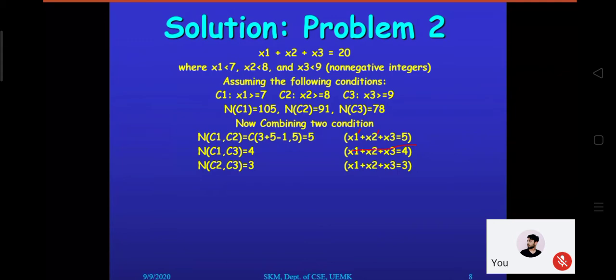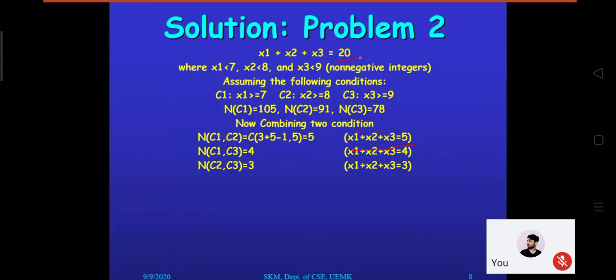Thank you. So what she is mentioning right now: if we combine these three conditions, my situation is becoming like 7 plus 8 plus 9. Now we are getting a sum that is greater than 20. And if I subtract that from 20, the right hand side portion of the given equation, I'm talking about this portion, 20 minus these three conditions, I'm getting a negative value. That means it is asking to select some negative number of objects. That means that is absolutely invalid.